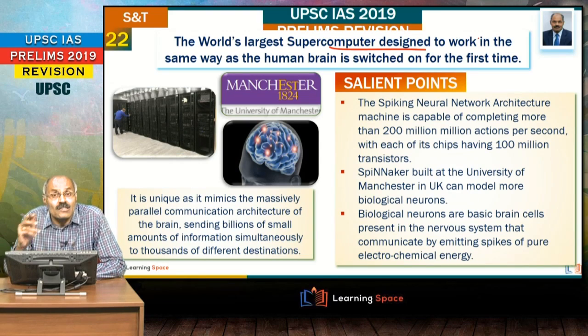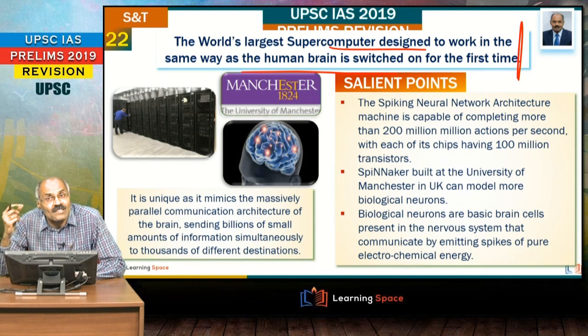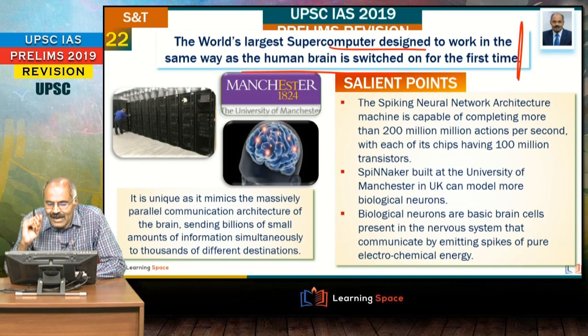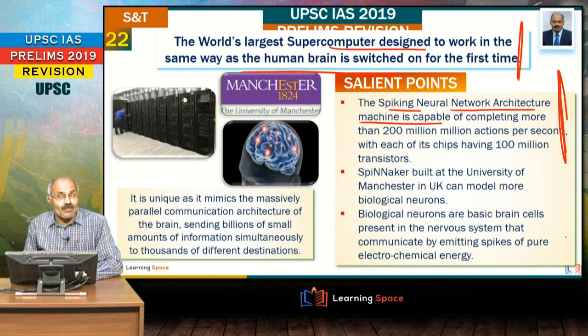The world's largest supercomputer that is designed to work in the same way as the human brain is switched on for the first time. And here, one important aspect I would like to tell you, this is a spiking neural network architecture machine. Very important, this is called SpiNNaker. This is SpiNNaker, and this is built at the University of Manchester in the UK.